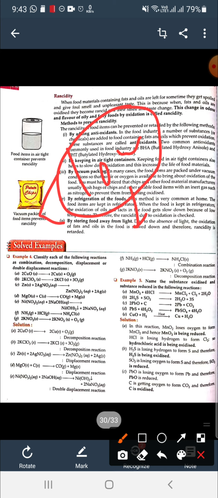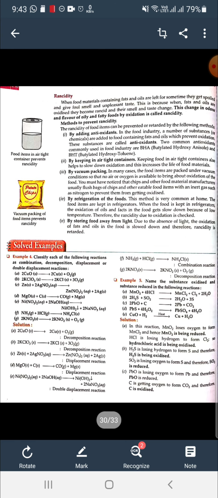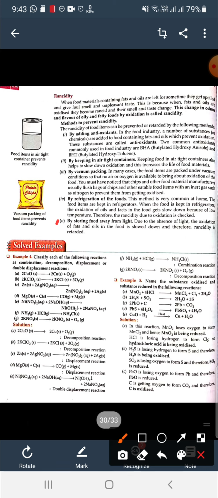The main point is that the lifespan of the bacteria responsible for the oxidation of food is less at low temperature. At low temperature they die soon, so food can be safer. The last method is storing food away from light.